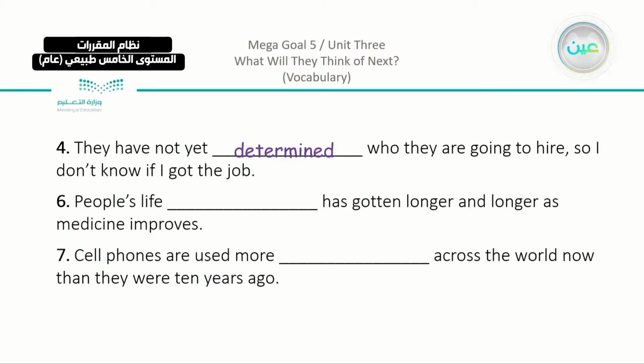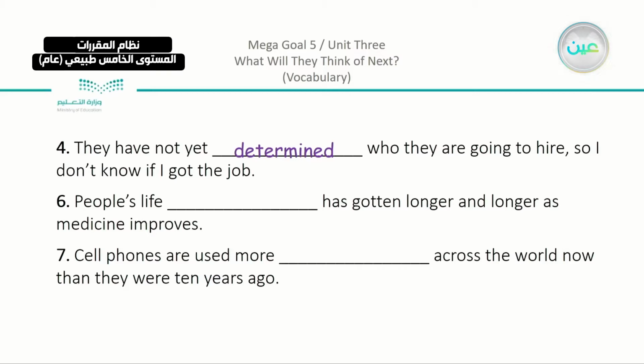Also number 5 actually: people's life blank has gotten longer and longer as medicine improves. So here actually this word is not from the words that we discussed, but we did pass by it. Do you remember when we talked about the changes in the future and listened and discussed Unit 3, we said that the changes can be in traffic, housing, a lot of things.